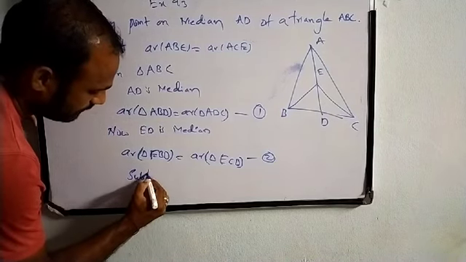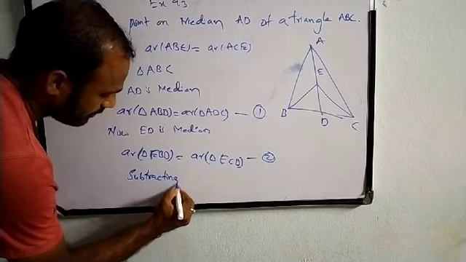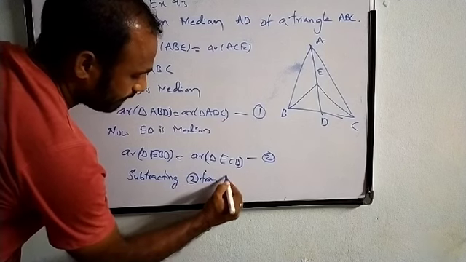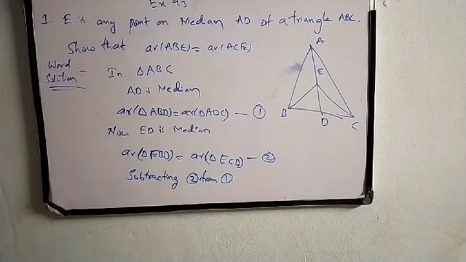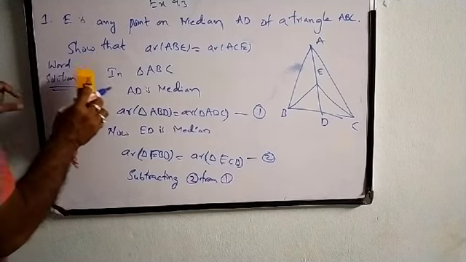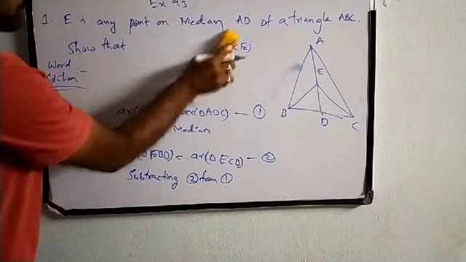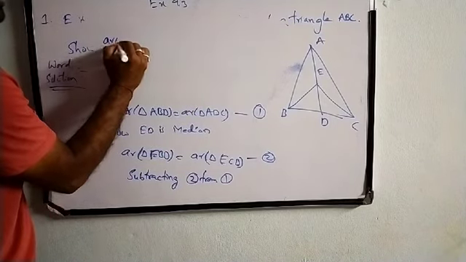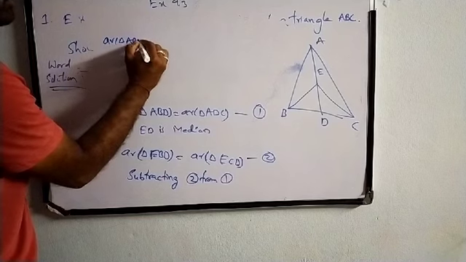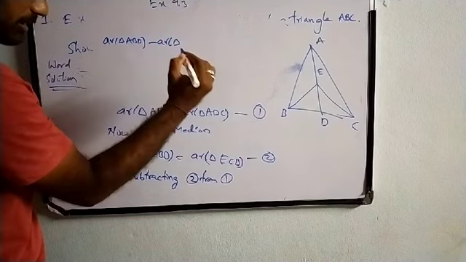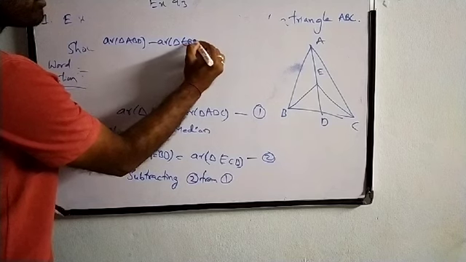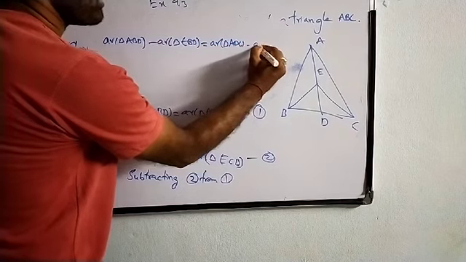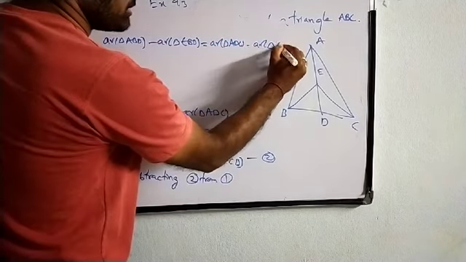So subtracting 2 from 1, we get area of triangle ABD minus area of triangle EBD is equal to area of triangle ADC minus area of triangle ECD.